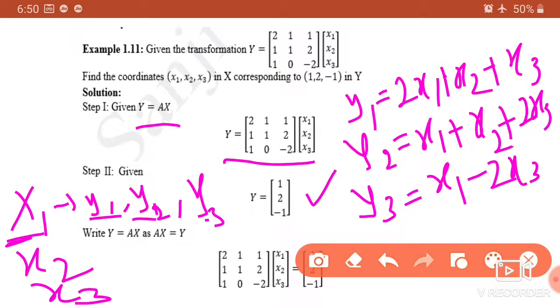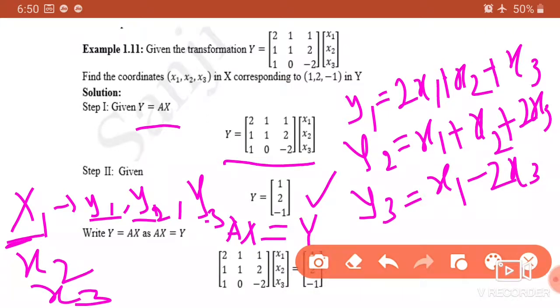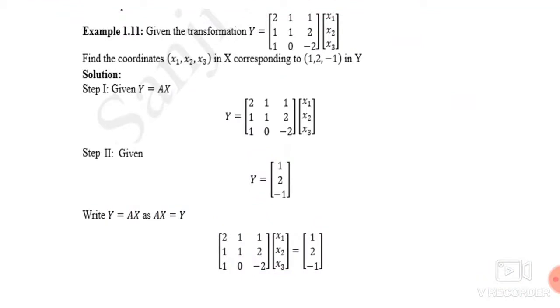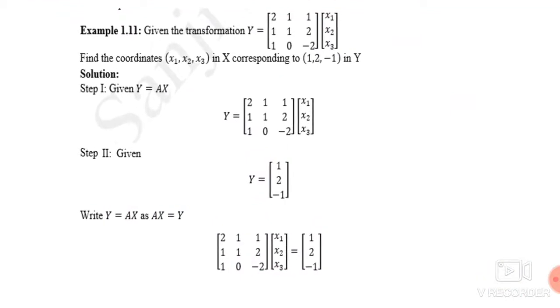So we get y is equal to Ax can also be written as Ax is equal to y. Now the A matrix, same matrix, we substitute for x, and the y matrix which is given to us, 1, 2 and minus 1. Now substituting that, first reduce that matrix.